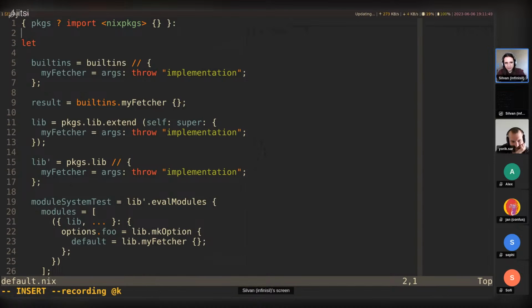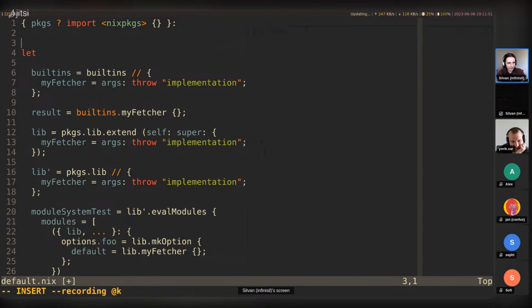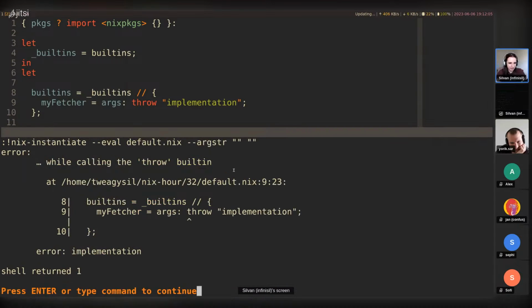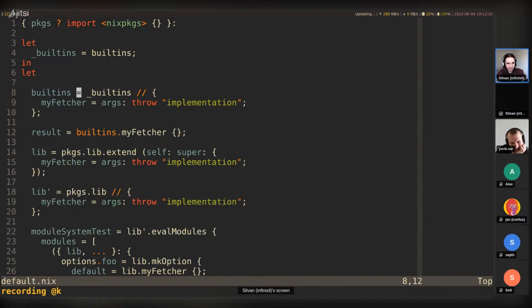So one way to get around this, and this is like a hack within a hack, is to have a separate let-in definition where we redefine the original builtins. So we do it like this, and then in here, we use the renamed one. Now we get the implementation that we want. But yeah, don't do this. This is very hacky, but I'm going to go one step further, and that is to showcase a bit of the